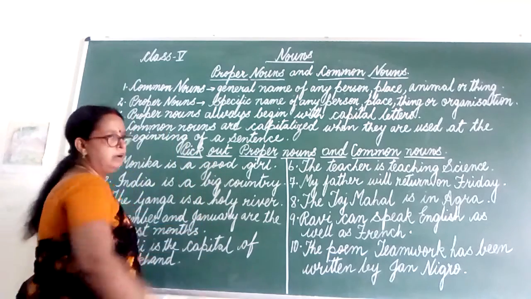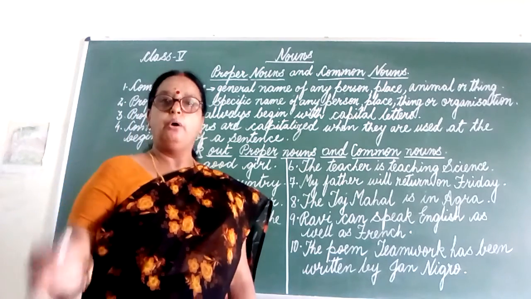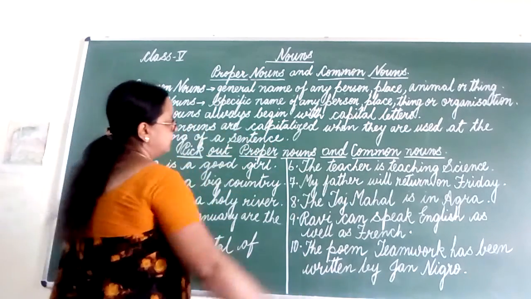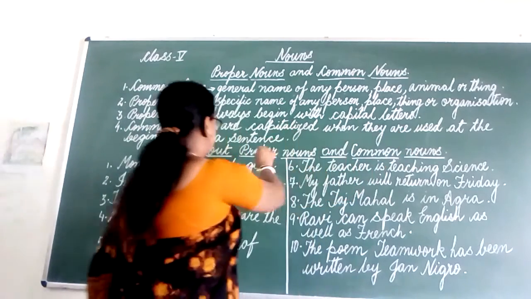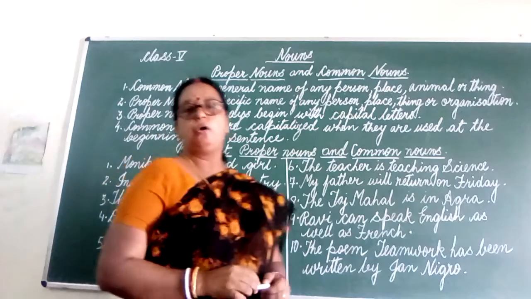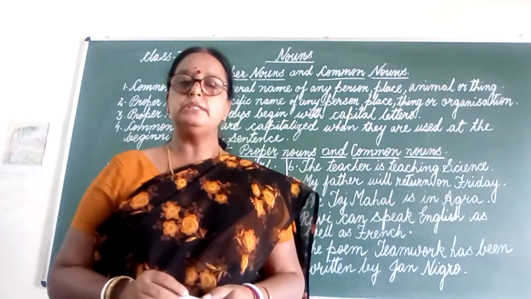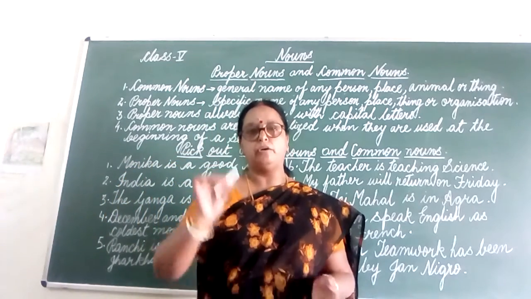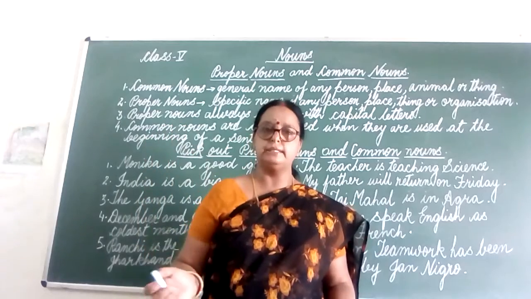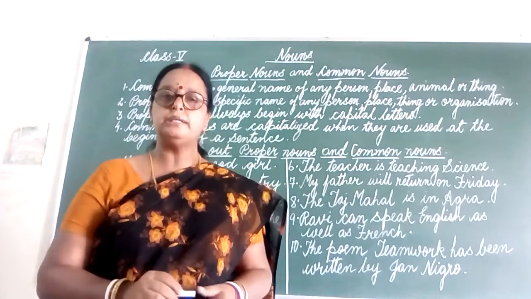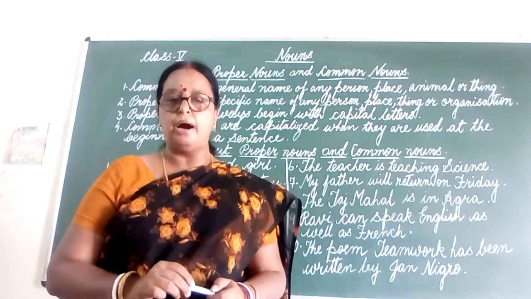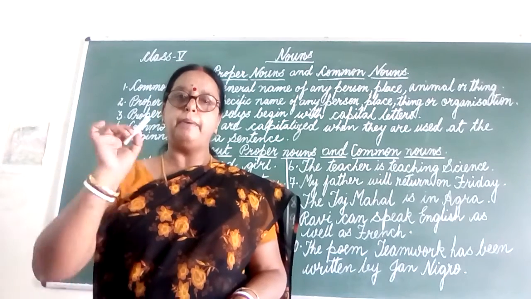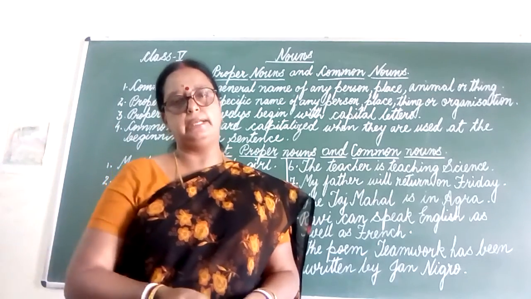Common nouns are written in small letters, but common nouns are capitalized when they are used at the beginning of a sentence. It means we write common nouns in capital letters when we write the common noun at the beginning of a sentence. For example, parks should be kept clean. Here we write Parks with P in capital letter because park is written at the beginning of the sentence.